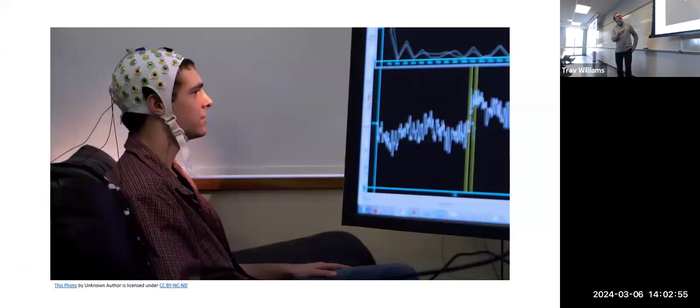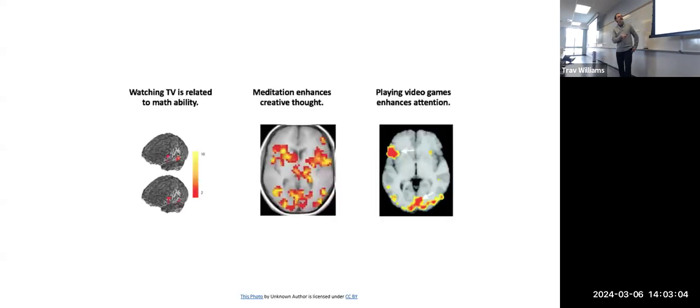This is a brain-to-brain interface that can be used to transfer a thought from one person to another. Interesting, right? Then we get to the health category. This is an fMRI scan, or actually 3 fMRI scans that look at brain activity and see what's going on, for example, when you meditate or when you watch TV or do math. For some reason, those have similar brain activity. Or over here, what's going on in your brain if you're playing video games.